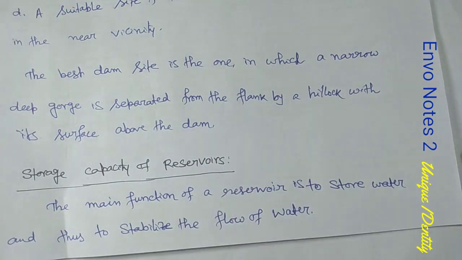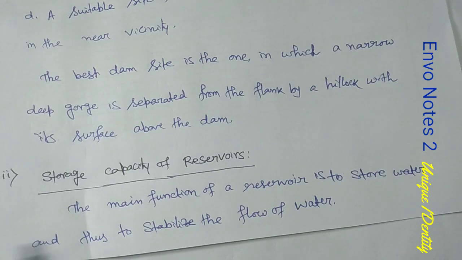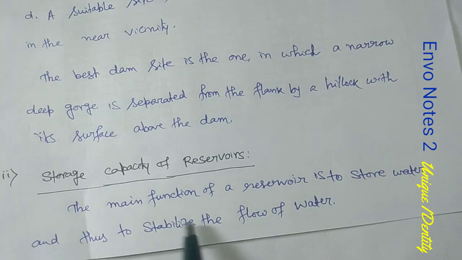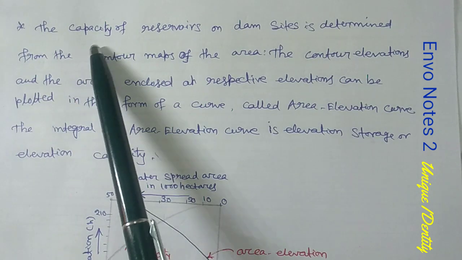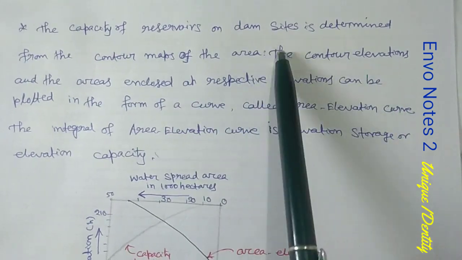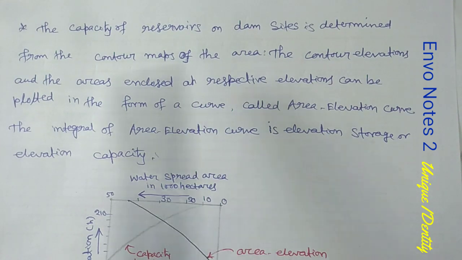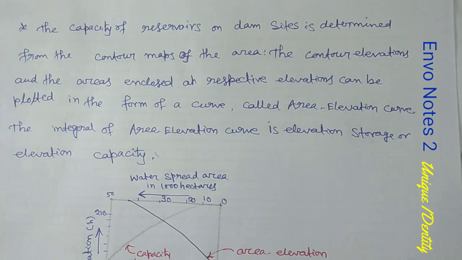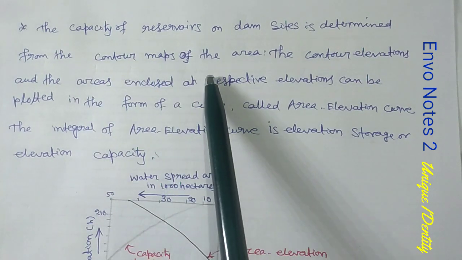Now I am coming to the storage capacity of a reservoir. The main function of a reservoir is to store water and thus to stabilize the flow of water. Got it? The capacity of a reservoir at a dam site is determined from the contour maps of the area. So first this area should be calculated by using the planimeter. You all know that by planimeter we can compute the area. So first determine the contour maps of the area.